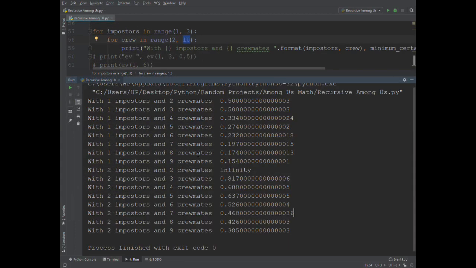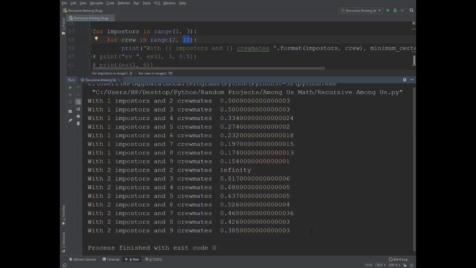So here are all the minimum certainties that you have. Let's say you're playing in a random server with 1 imposter and 9 crew, and then you only have to be 15% sure that somebody is the imposter to vote them out. So let's say you just randomly saw somebody faking a task that they can't have or whatnot. That's more than 15% certainty, I'd say. So you could just throw them out with a positive EV. You can ignore this infinity. That's just because you already lost with 2 crewmates and 2 imposters. And you can also ignore this 9 crewmates because that's not possible.